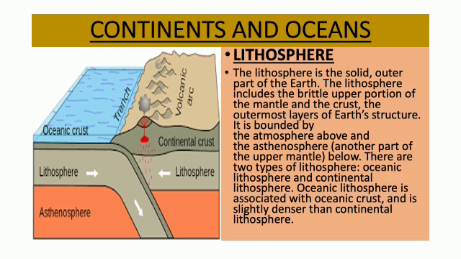But oceanic lithosphere is slightly denser than continental lithosphere. So children, you can see the diagram on your screen, and also you have got an idea about what is lithosphere.